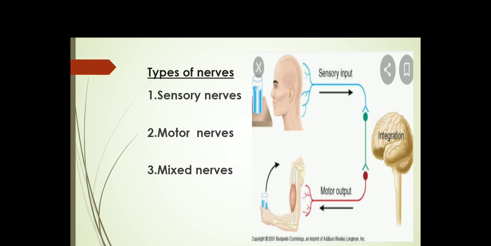Suppose I got hurt in my hand. What will happen? A sensory nerve will bring this message from the hand, or the skin, to the brain. Now the brain will interpret the message. It will pass the message through the motor nerves to the body part, saying you got hurt, your hand is bleeding, you need to go for first aid. So inside our body there are mixed nerves which carry messages to and from the brain.